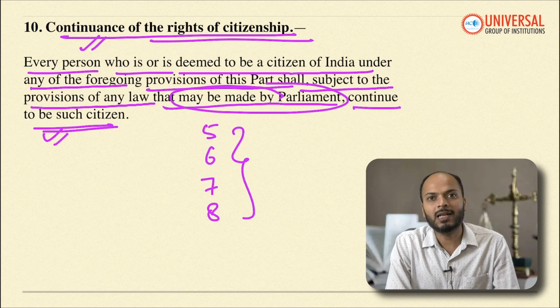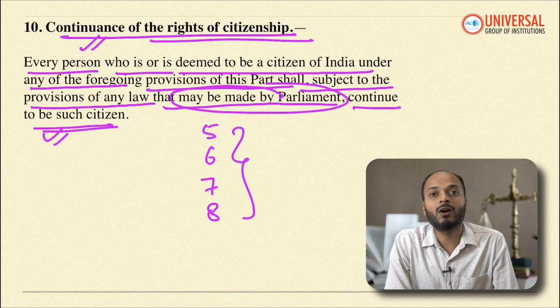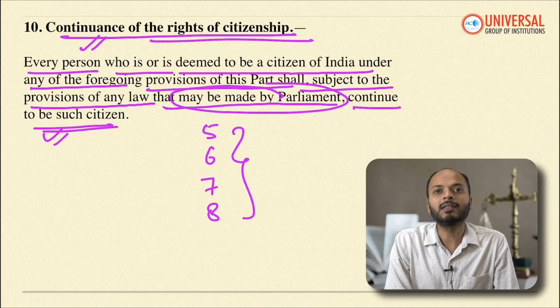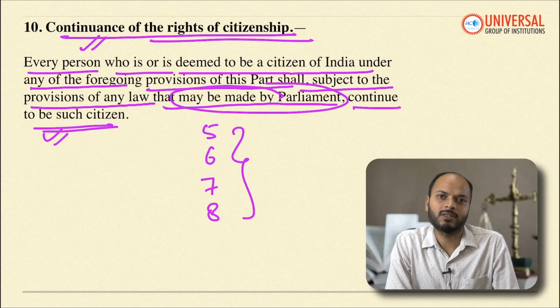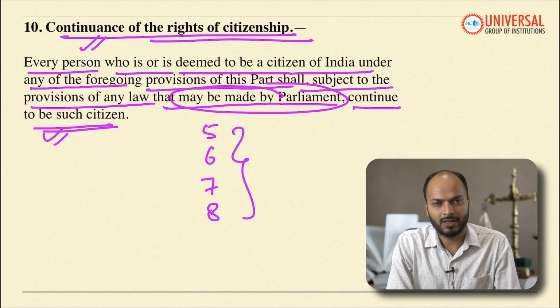Or you can remember it like this: only according to a law passed by Parliament can your citizenship be taken away. Otherwise, once you get the citizenship of India, that citizenship will continue. That is what Article 10 talks about. It is a very simple article. There is nothing much difficult to remember.